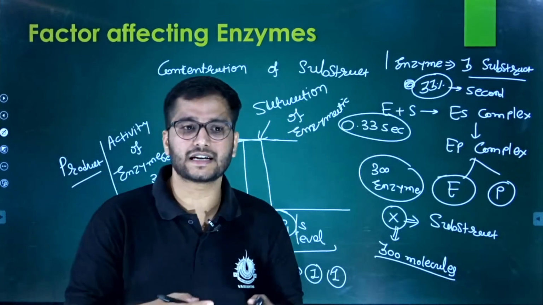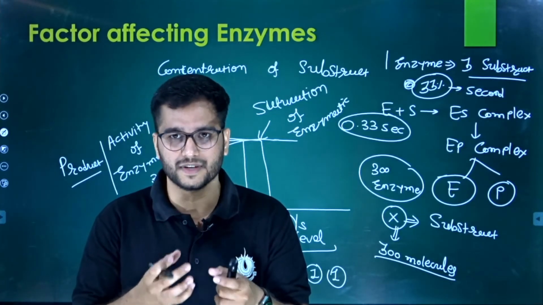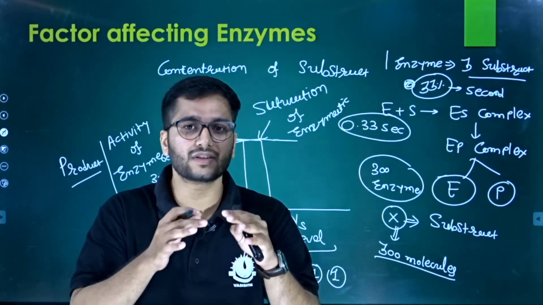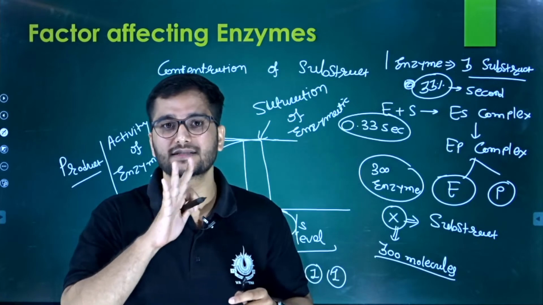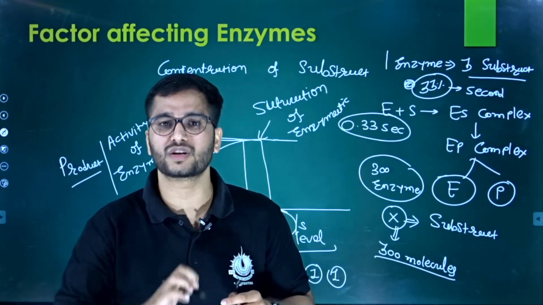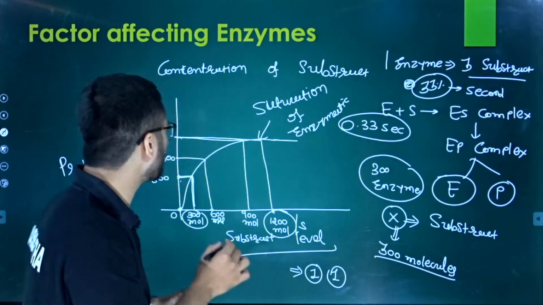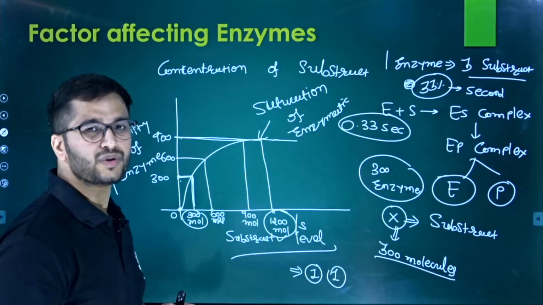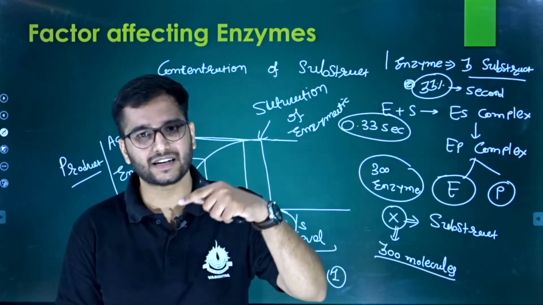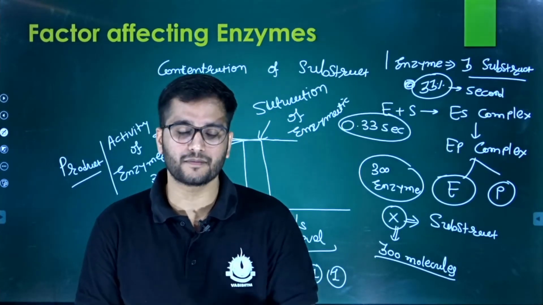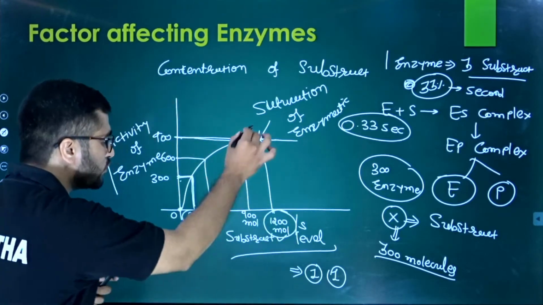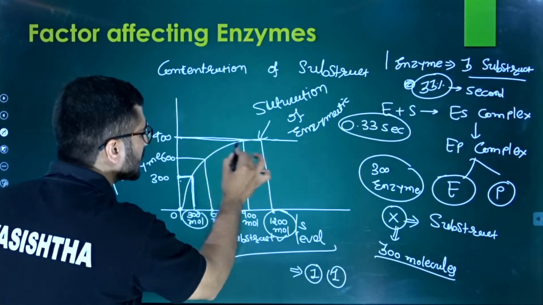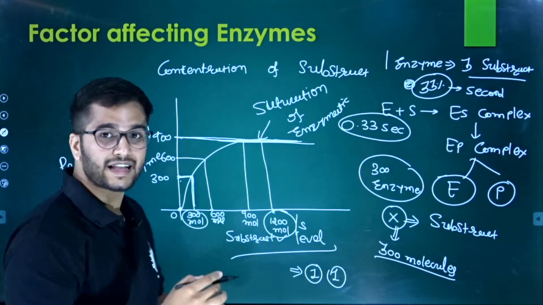When you increase it up to 900 molecules of substrate, every enzyme binds with 3 substrate molecules, because that is the maximum capacity of each enzyme. So activity now reaches 900. Now when you increase it beyond 900, to 1200 molecules, the value will not fall off, but it will become stationary, because there is no space.